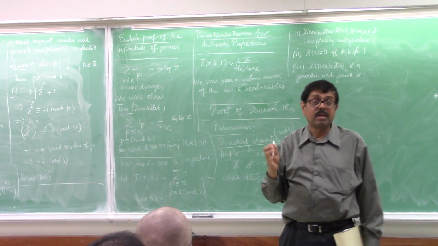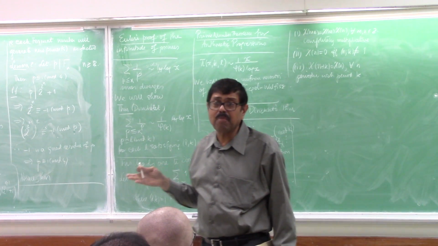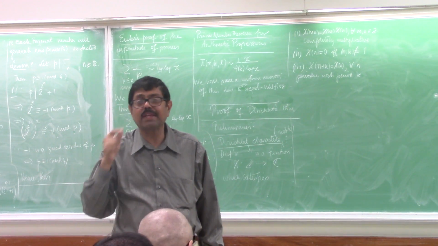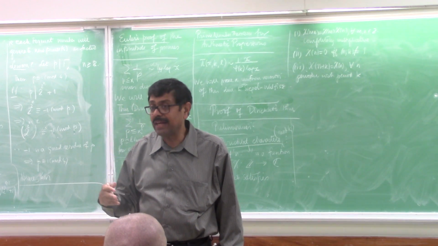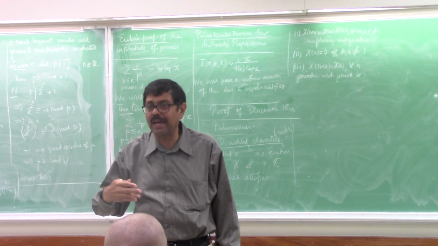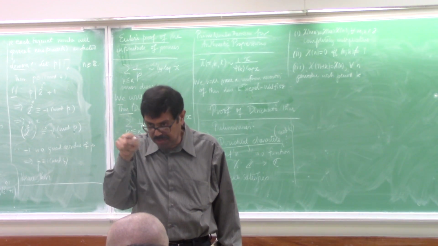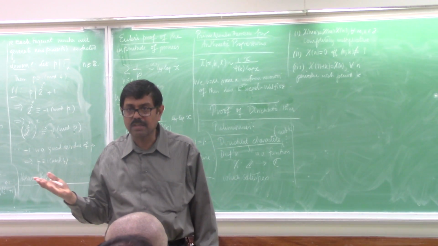Okay. Now, these properties, first of all, tell you that chi is really, property 3 tells you that chi is a mapping from the residue classes mod k to the complex numbers.